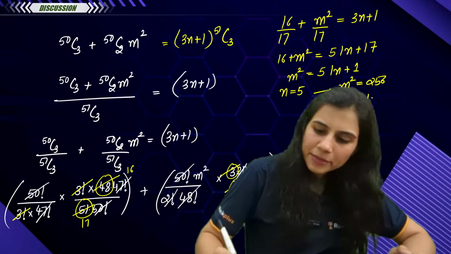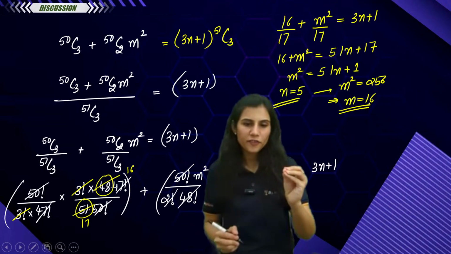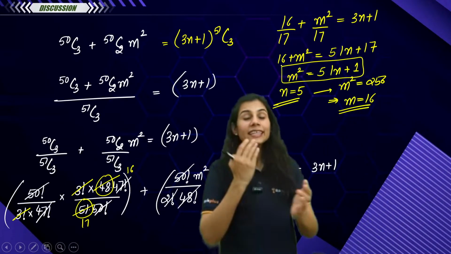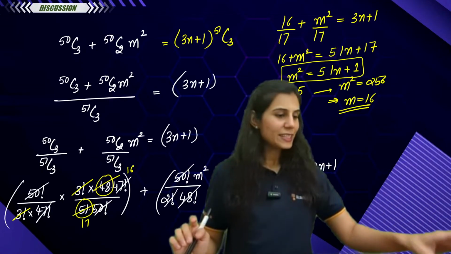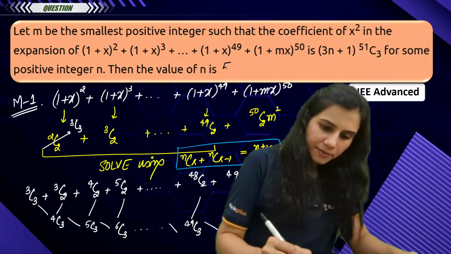This implies m is 16. So your n is 5, m is 16. The least value of n for which this relationship is getting satisfied, the positive integral value, is 5. So n is 5. Did you understand? The answer to this is 5 very clearly.